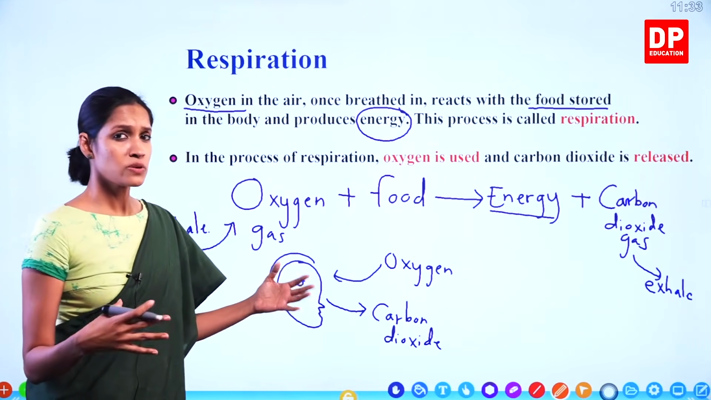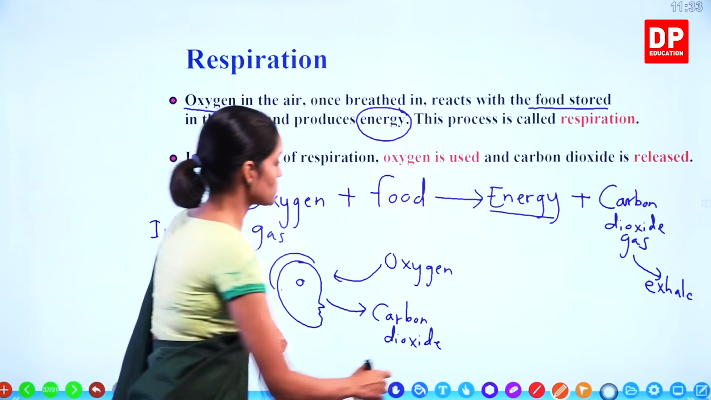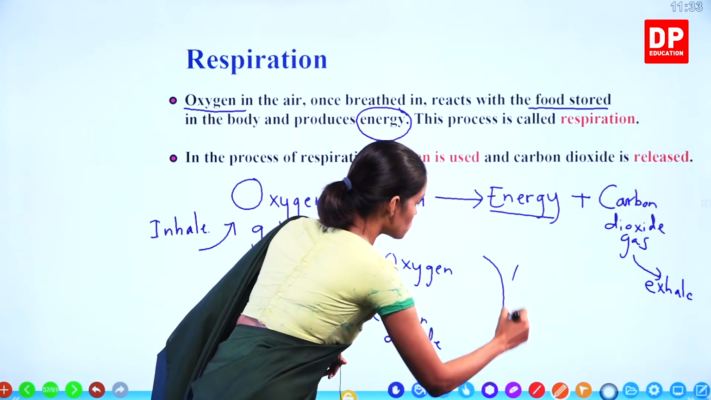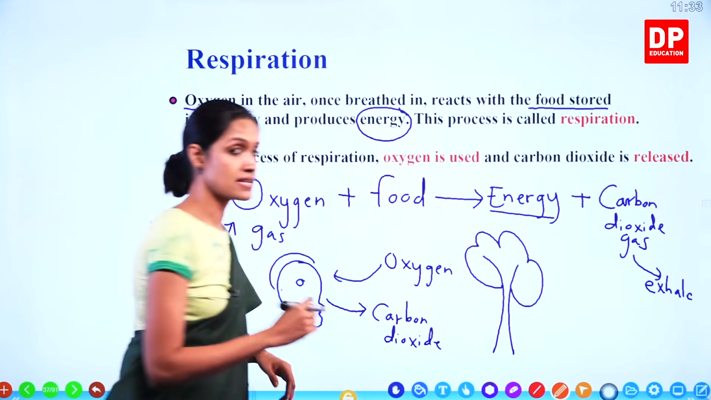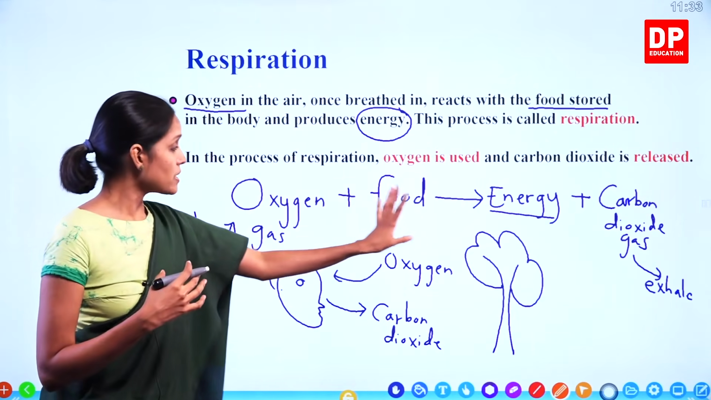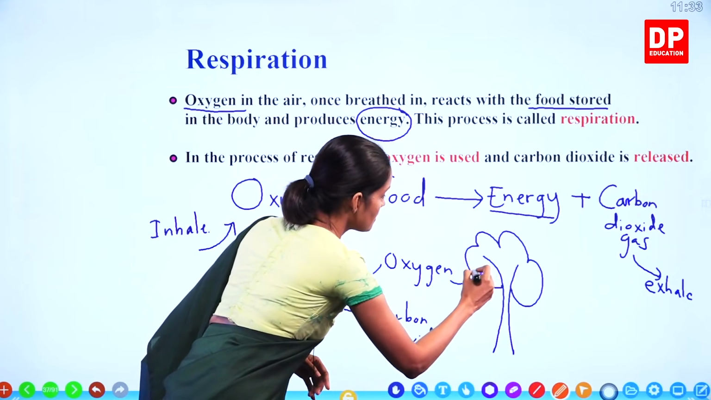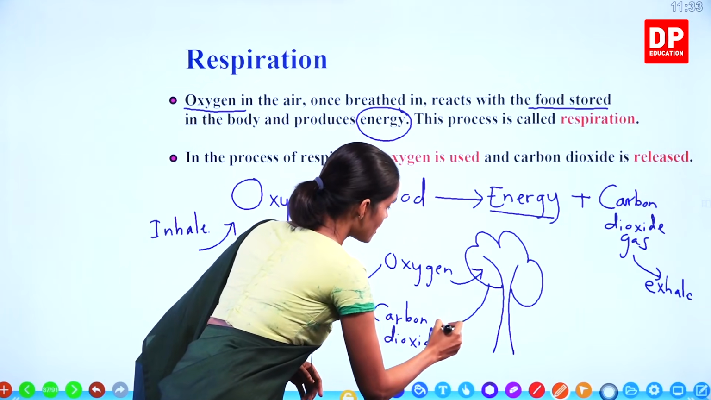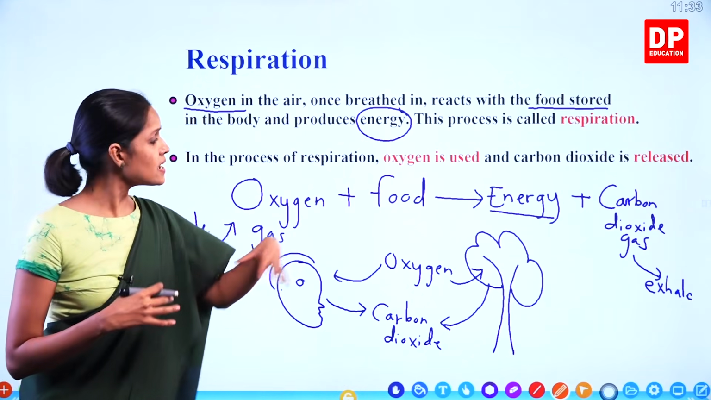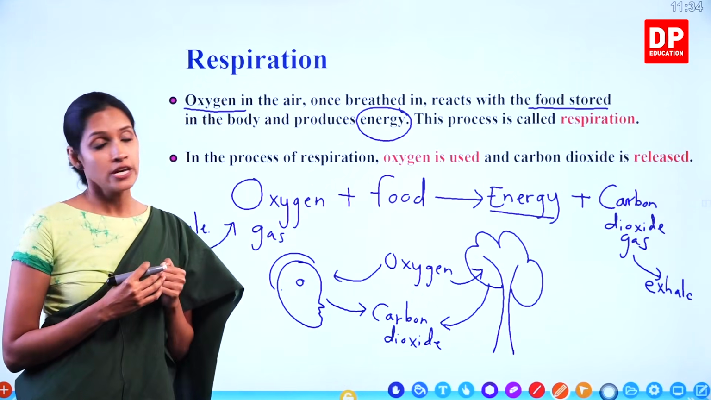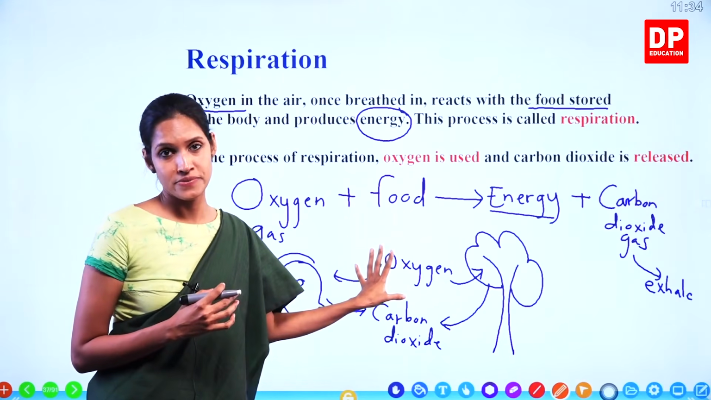What about the plants? What about the trees? They also do the same. Okay, children? Trees or plants also do the same. We can't see them inhaling, exhaling, but they also take oxygen in and send carbon dioxide out. Because not only animals, plants also need energy. So this is the method of producing energy in organisms.